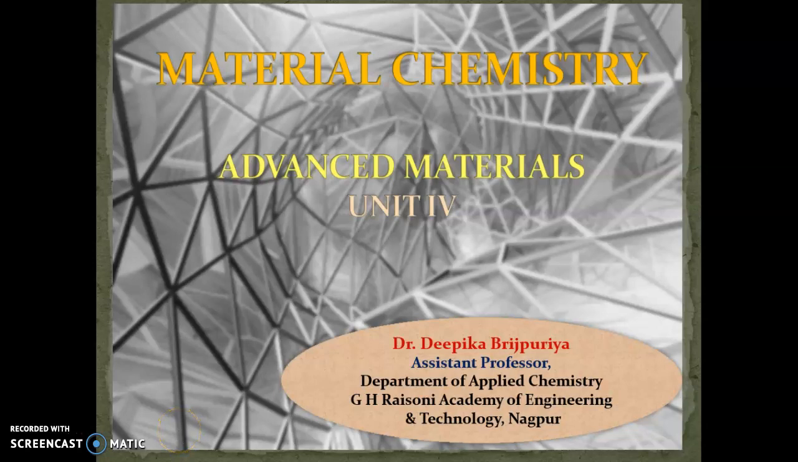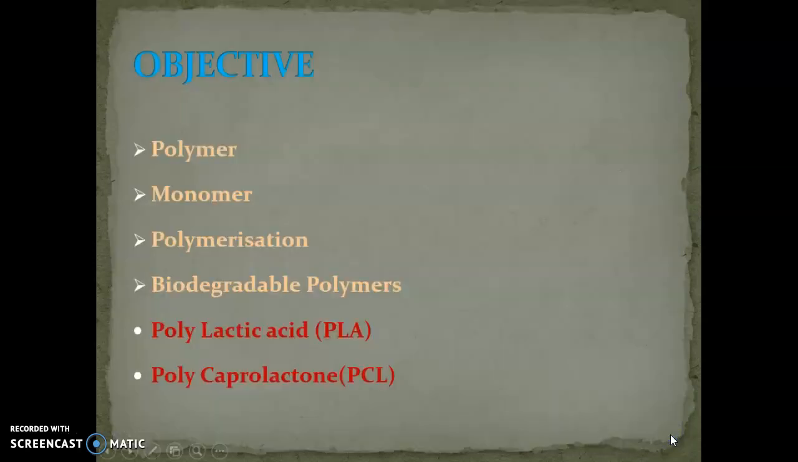Today we will see the topic Advanced Material, which is unit number 4 under Material Chemistry. The objective of the lesson is to explain the terms polymer, monomer, polymerization, and biodegradable polymers, in which we will see polylactic acid and polycaprolactone.